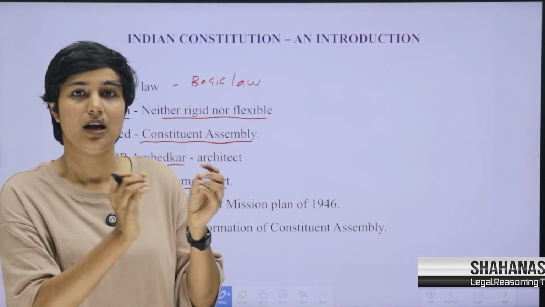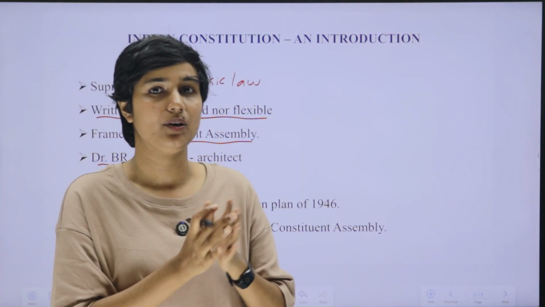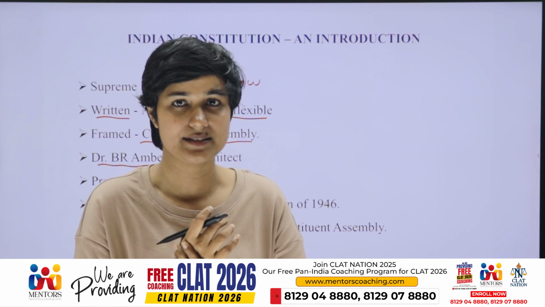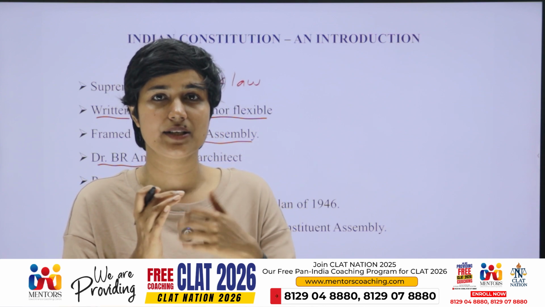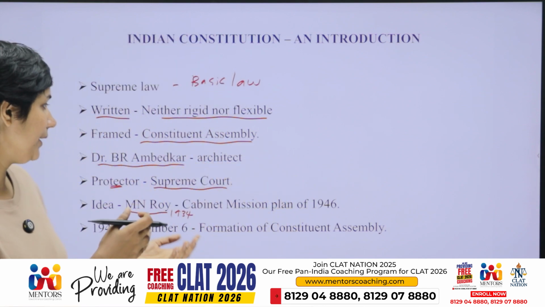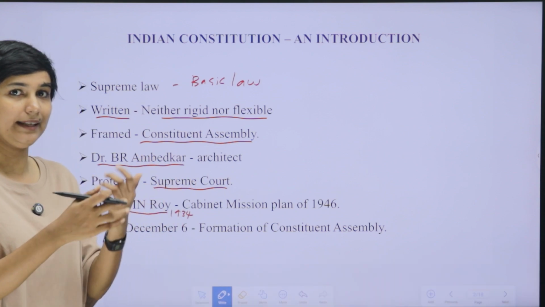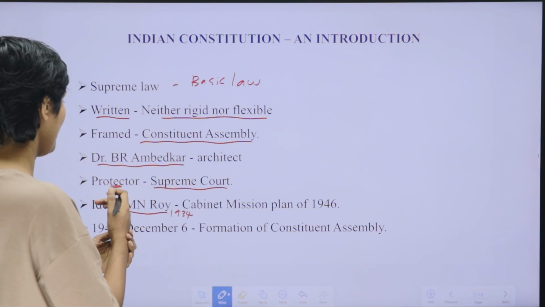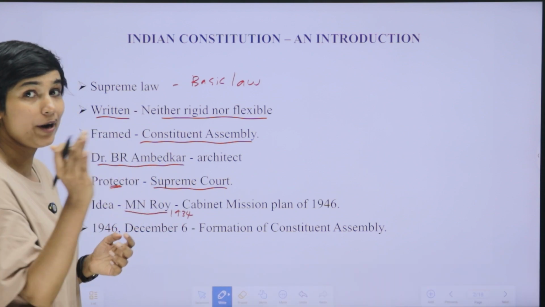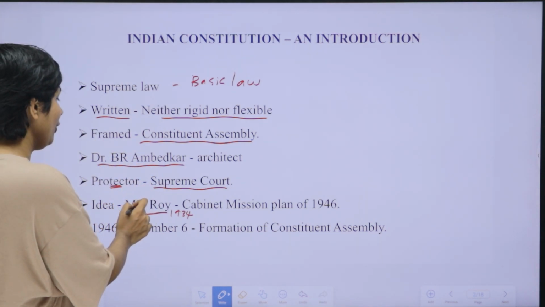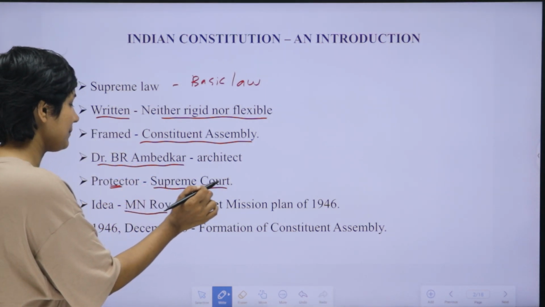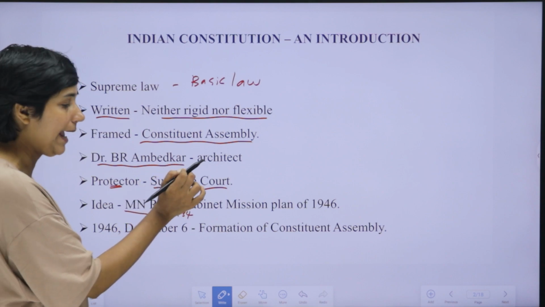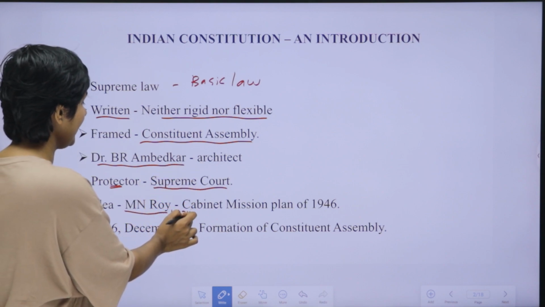This is a very light history or timeline of the making of India's constitution. We will be discussing it very elaborately in the coming classes, or in this class itself in the next session. Okay. So, our point was, the idea of a Constituent Assembly was put forward by whom? M.N. Roy, in the year 1934.